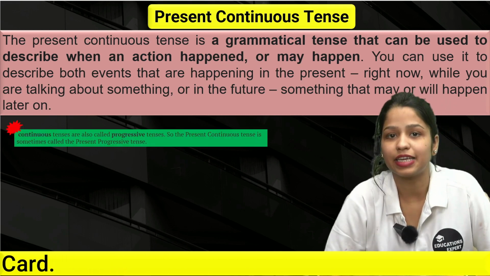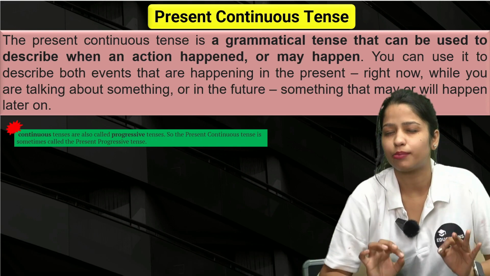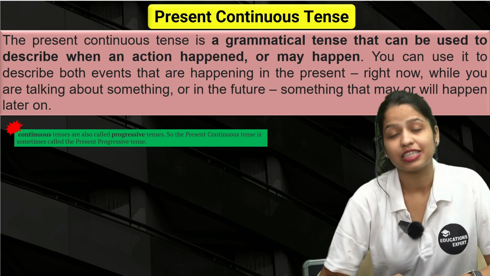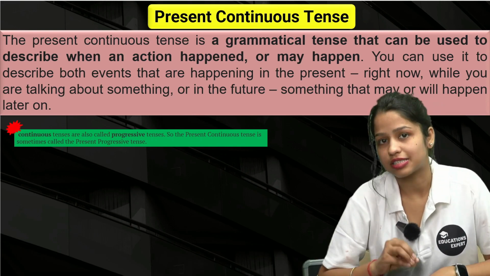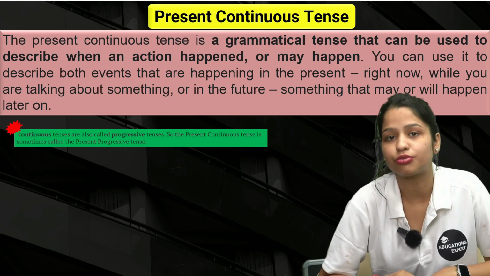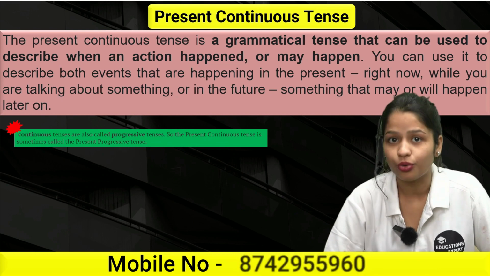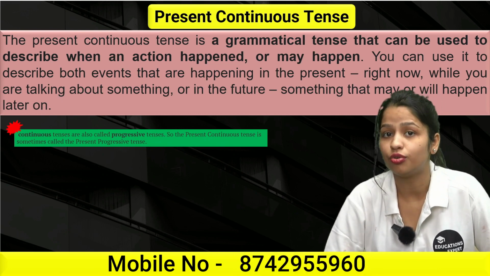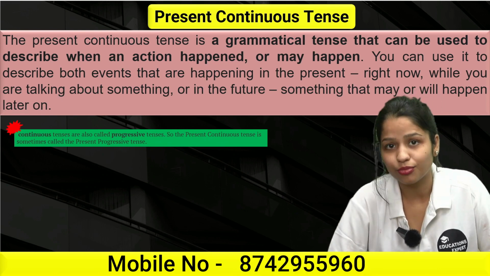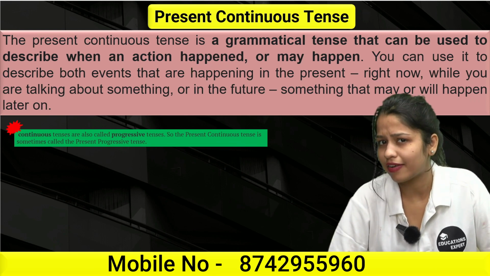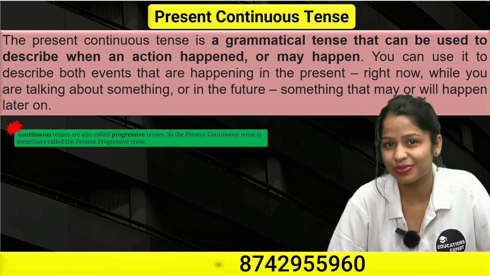Before that, let me tell you the most important thing: we also call the present continuous tense the present progressive tense. Yes, I know this is new for you, but you should know that there is another name for the present continuous tense that I asked you about at the start of this video, if you remember.